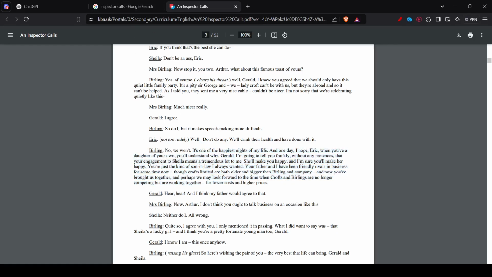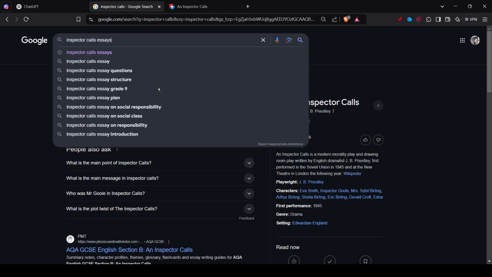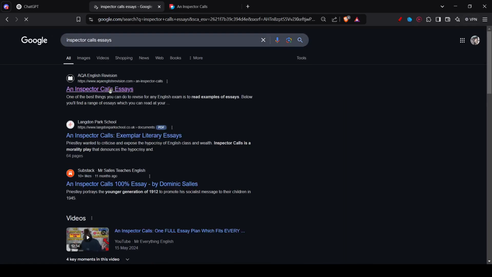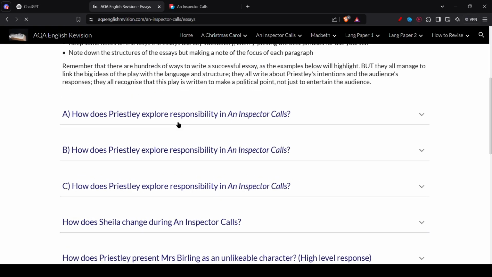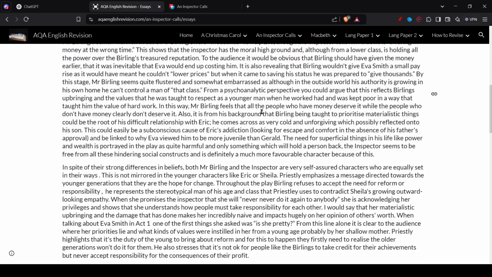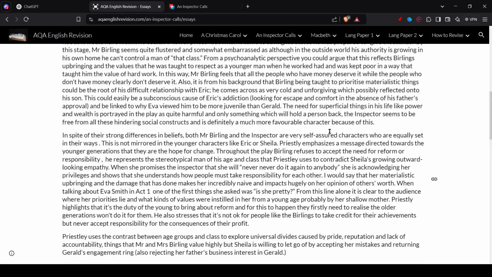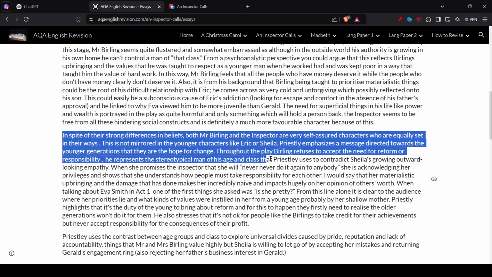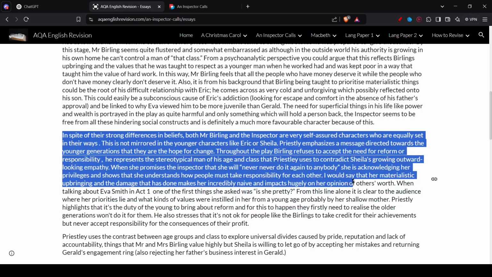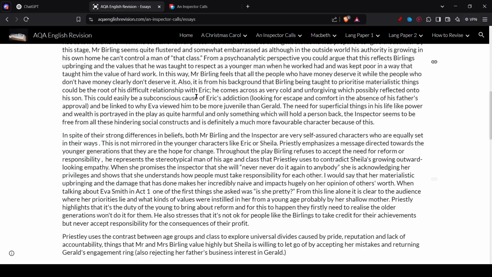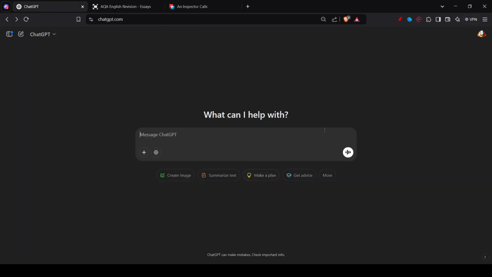This is the original play, so there's not much use getting text from here. But what I can do is search for An Inspector Calls essays, or obviously you can specify the topic you're doing, but I don't have a specific topic in mind. So let me just get a topic: how does Priestley explore responsibility in An Inspector Calls? Let's say a particular paragraph or set of points here caught your eye, and you really wanted to include them in your essay, but you can't because then you'll be plagiarizing. What you can do is copy that part and ask ChatGPT to reword it, but convey the same meaning.